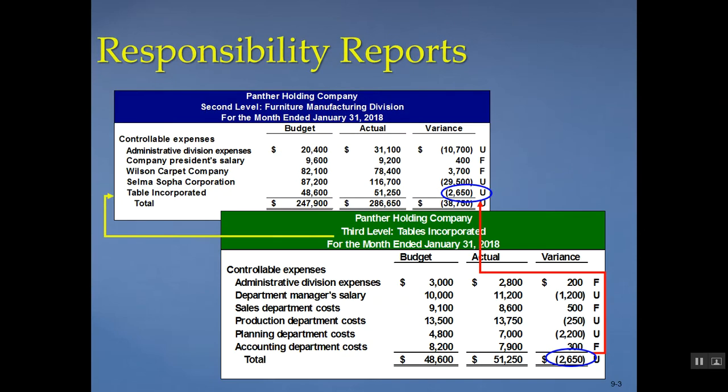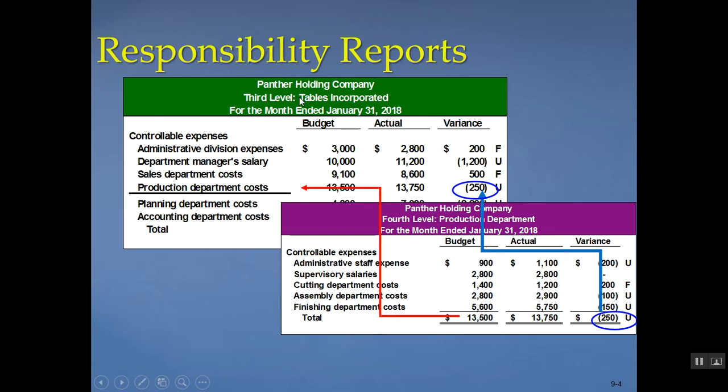Here's an example of what responsibility reports look like. So you can see that there's different levels. Here's Parent Holding Company, and they're looking at the furniture manufacturing division. You can see that there's 3 different companies that make up the furniture manufacturing division. The table incorporated is going to have a further responsibility report that talks about the controllable expenses only for that department. And you can see it's broken out even further into different departments. Here we see Table Incorporated's production department and the detail that makes up their total variance. So depending on what level manager you are, you may get one or all of these reports.